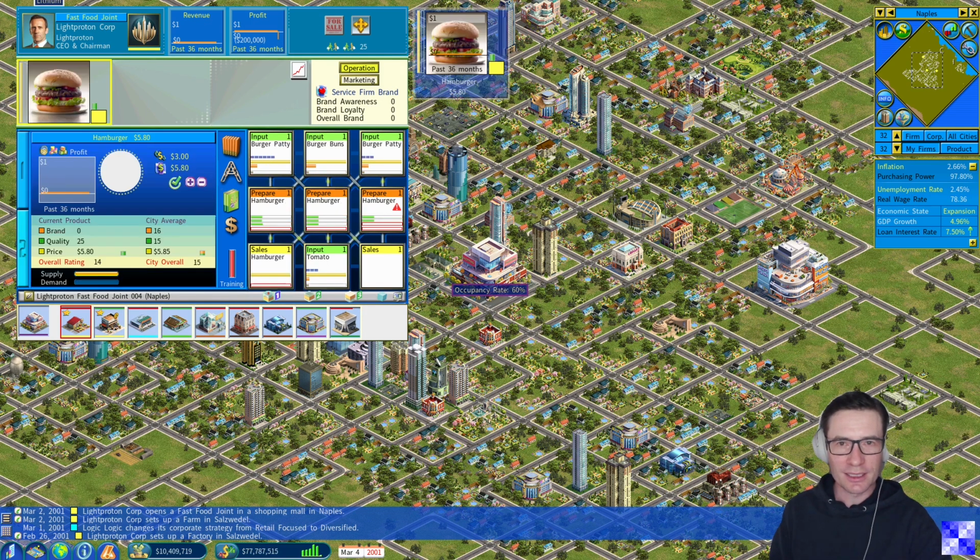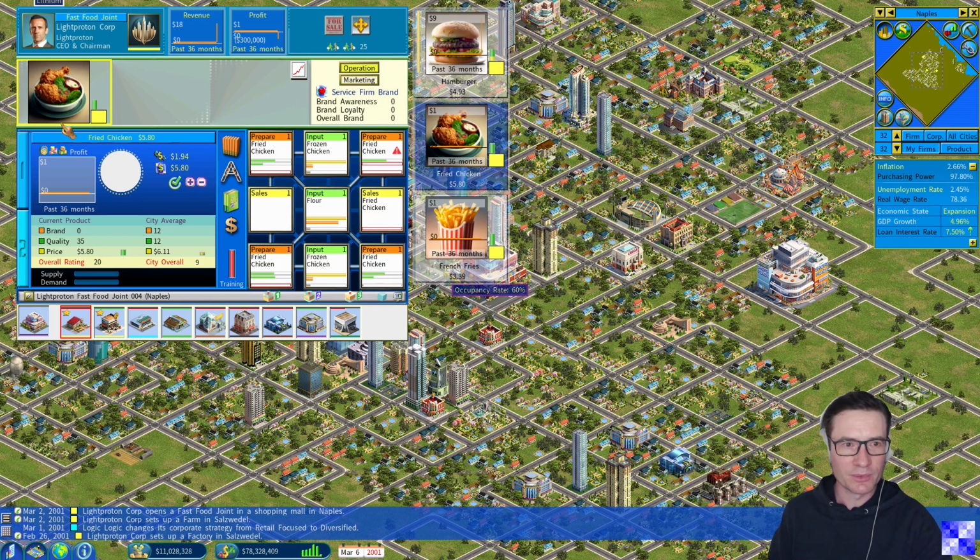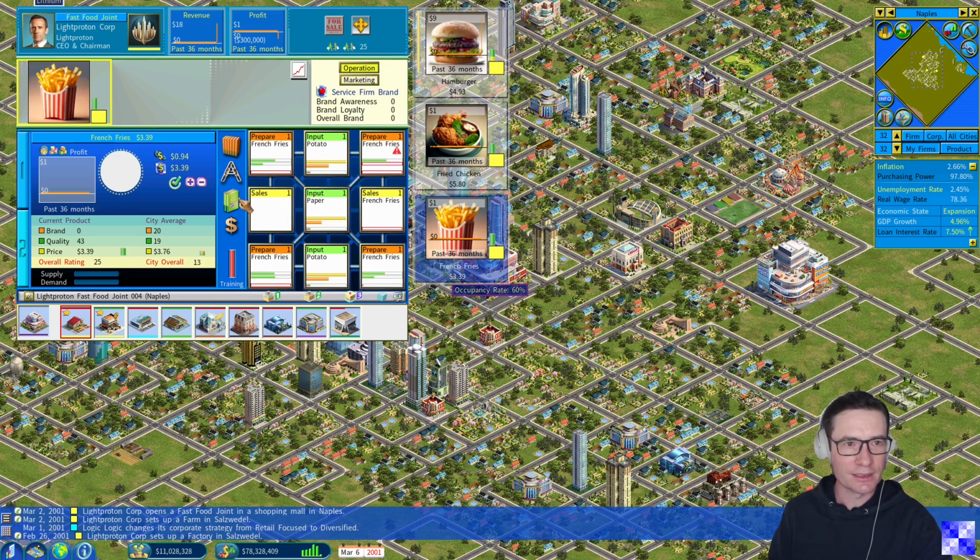And let's see how the different products are produced. Now we of course still have to do a little bit. We need to check all of the products and the pricing. For example, the hamburger has an overall rating of 14, whereas the city overall is 16, which is not very attractive. So we'll reduce the price to improve the product rating and support rapid growth. We'll do this for hamburger. For fried chicken, it's fine. And for French fries, it's also fine. We leave it like that. Soon demand should increase. And this works.